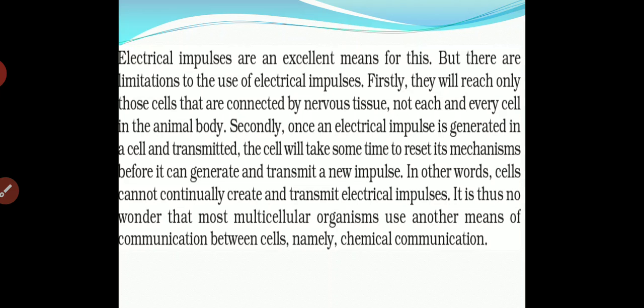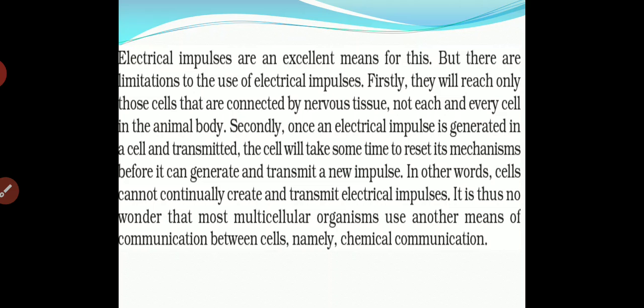In other words, we say that cells are not creating the maximum amount of impulses. The cells that are present are not creating the maximum amount of electrical impulse. It will take a little bit of time for generating a new electrical impulse. It is thus no wonder that most multicellular organisms use another means of communication between cells, namely chemical communication.